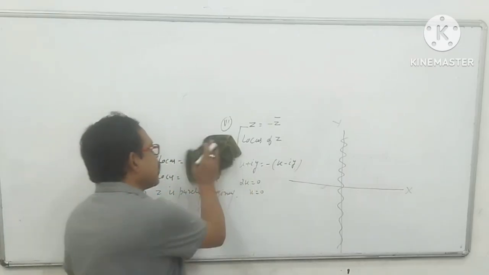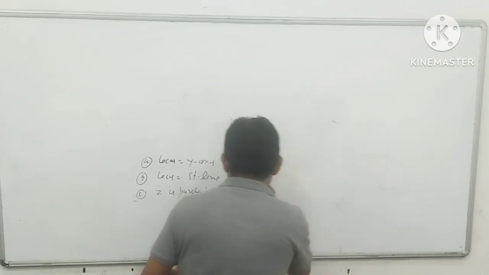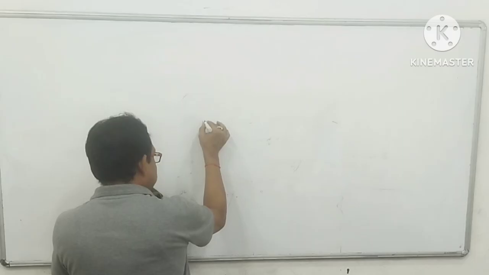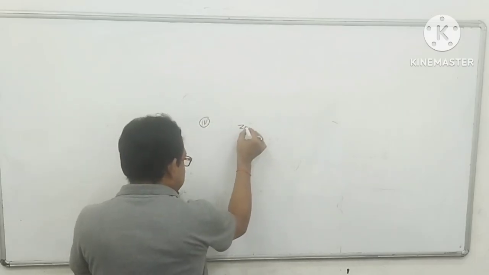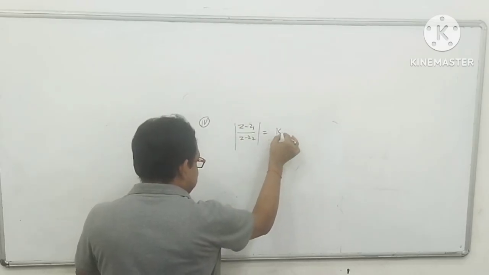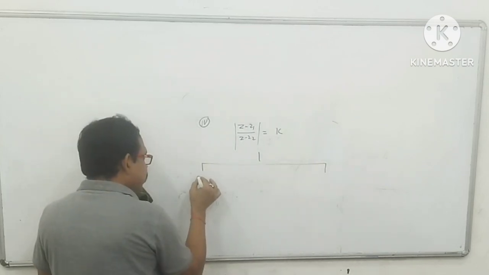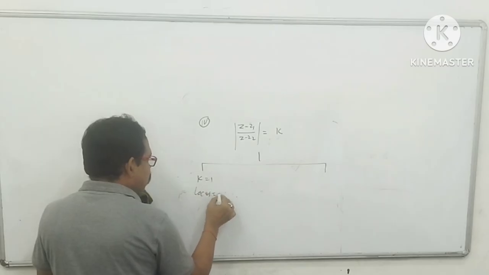Now again I am going to the fourth point. Suppose mod of Z minus Z1 upon Z minus Z2 equals K. Now dear student, consider here, if the value of K is 1, then the locus is a straight line.